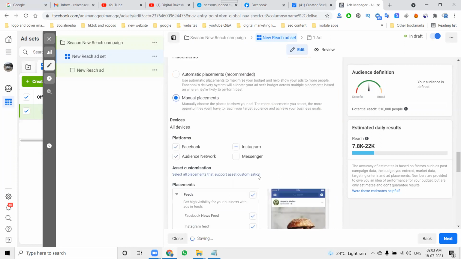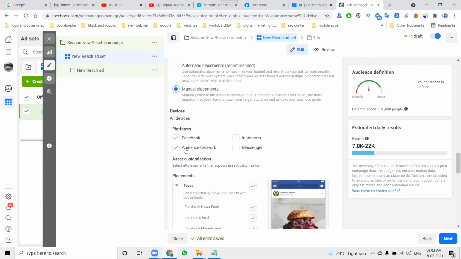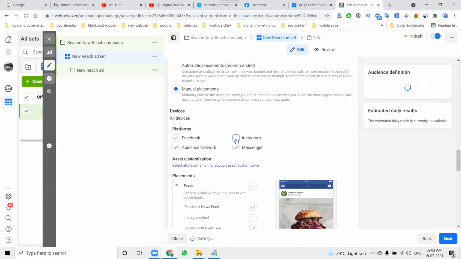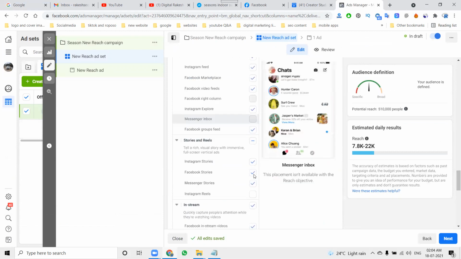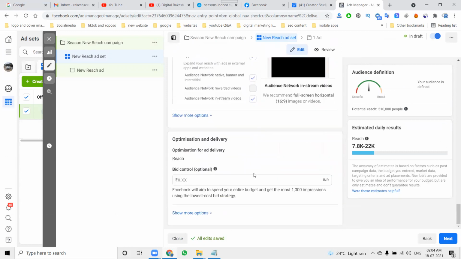Manual placement is nothing but choosing where your ad is visible: Facebook, Audience Network, Instagram, Messenger. If you're advertising for Messenger also, enable it. There is a manual option. So this ad will be shown on Facebook, Audience Network, Instagram, Messenger. So these are the particular options.